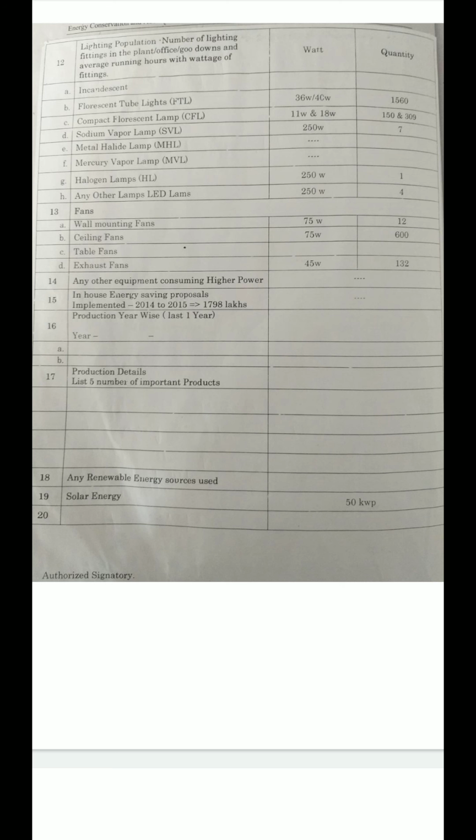The next part is, after this practical we conclude where we use energy conservation techniques and how we use the energy conservation techniques in this industry.